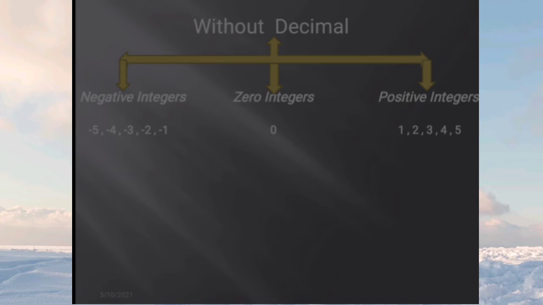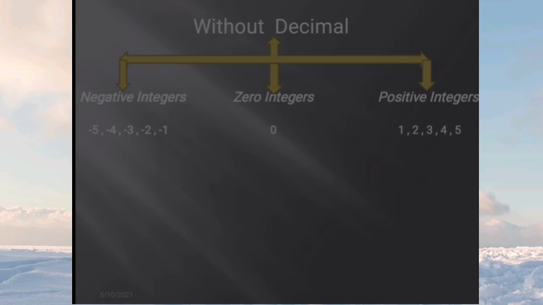Zero integers means only zero, and positive integers means only positive numbers. Another thing: positive numbers are also known as natural numbers, because they are counting numbers. Whenever you count something, like how many people are present in the hall or how many students are present in the classroom, you count 1, 2, 3, 4, like that. So positive numbers are always known as natural numbers.